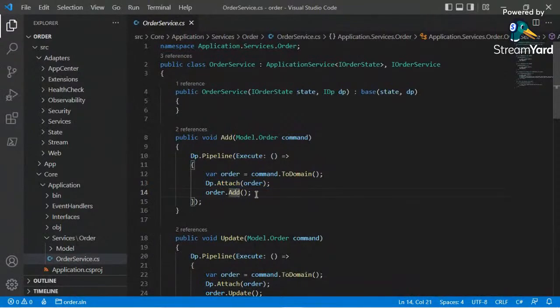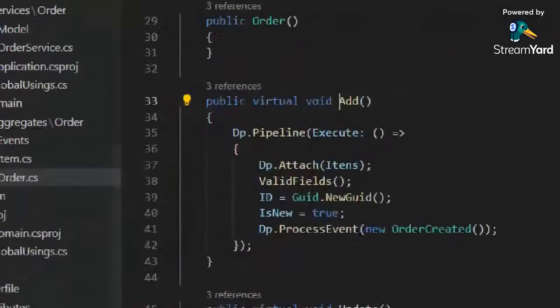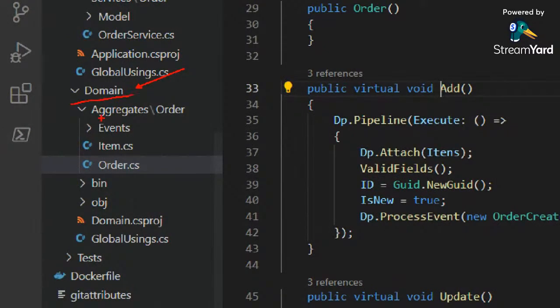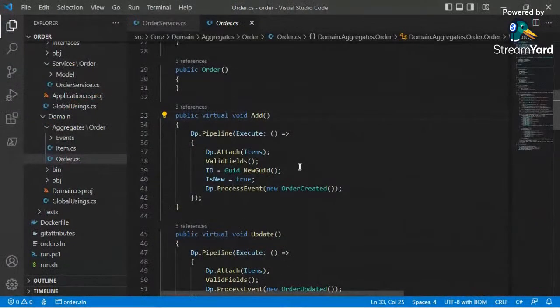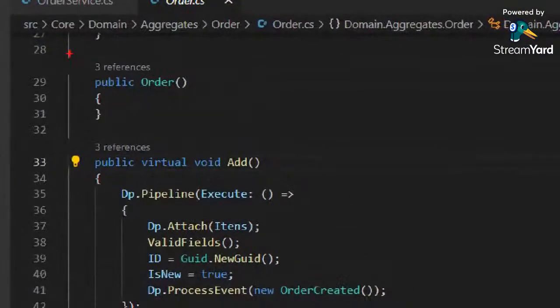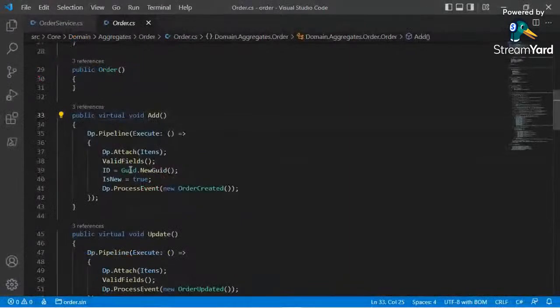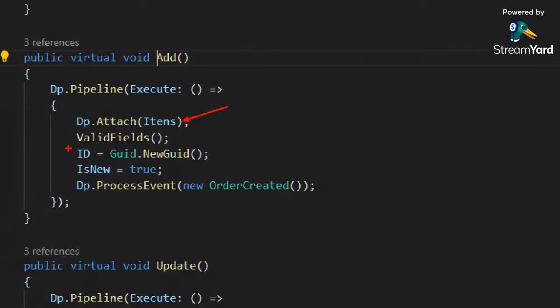Inside this domain business method, just navigate to domain, aggregates, order. We got the domain method called add. Here we are in the domain, so it's an aggregate business layer, and it has important things like attach items, validate fields, creation of a new guid because it's a new order. So we got a new number, a new guid for this order. It's unique, it's exclusive for this order. It's a new order, so we got a flag to do that.